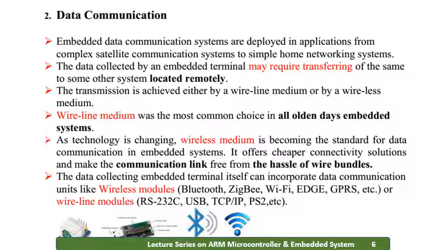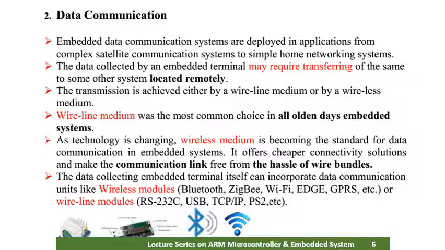The data collected by an embedded terminal may require transferring of the same to some other system located remotely. The transmission is achieved by a wireline medium or a wireless medium. You can either select a wired medium through which you will be transferring the data or through which you will be communicating with the system.